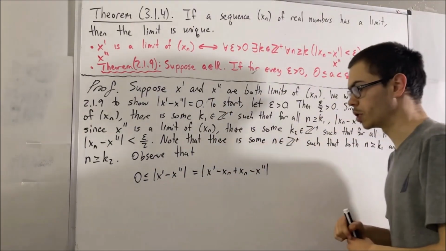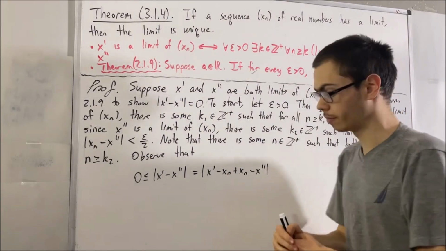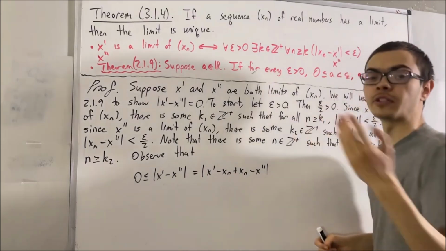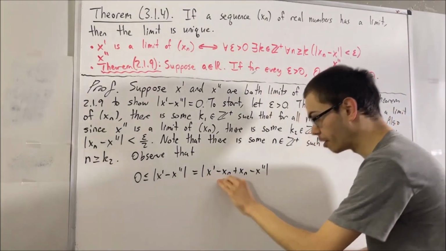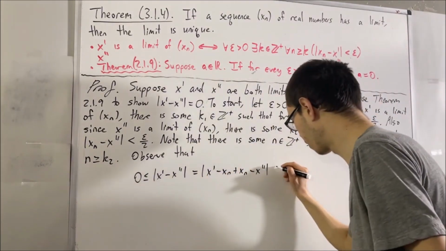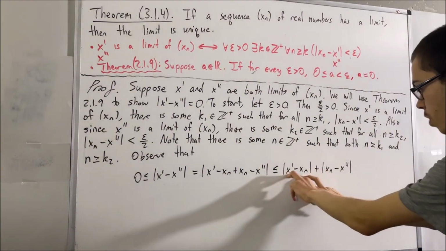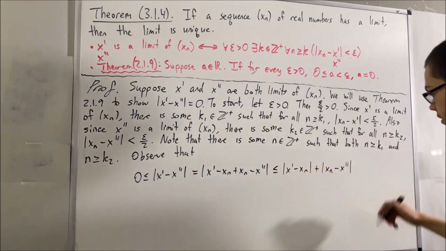And now we're going to apply the triangle inequality. If you recall, the absolute value of this thing is less than or equal to the absolute value of this thing plus the absolute value of this thing. Of course, we can swap the order of x prime and xn. That's still equivalent.